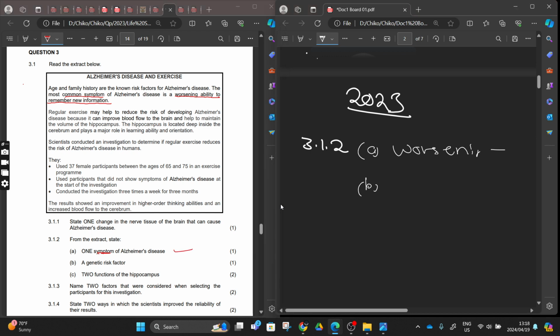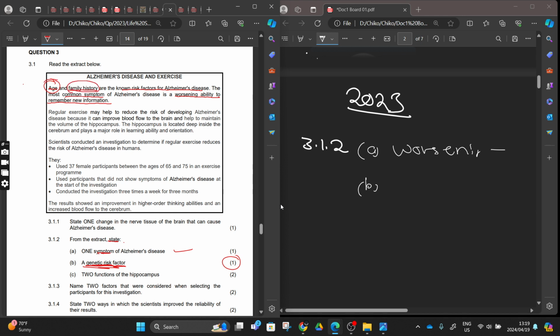Number B, from the extract state a genetic risk factor. We talked about the risk here, but age and family history are the known risk factors of Alzheimer's. Yes, we know that we talked about the age, and here they said from the extract state a genetic risk factor. They want one. Here we talked about age and family history.